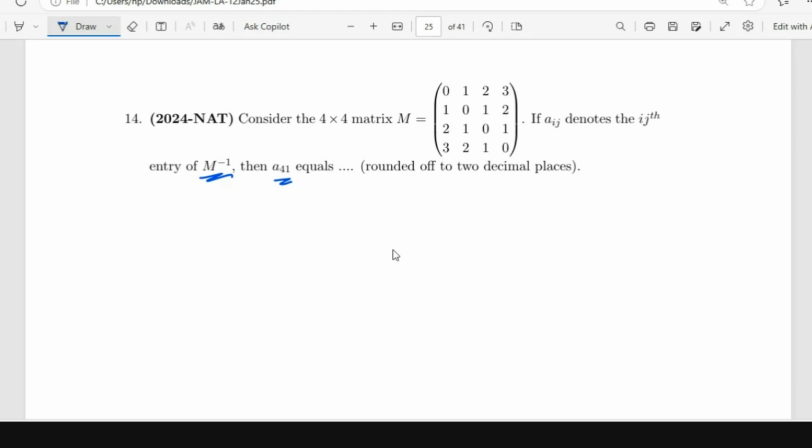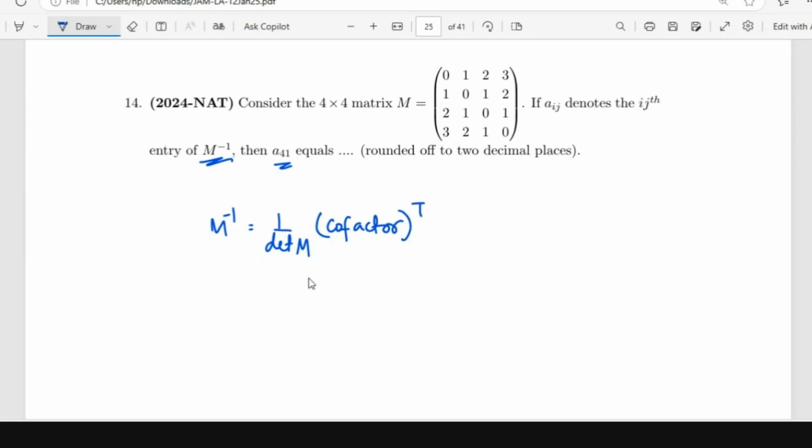Ma'am, please repeat. M inverse is what? 1 by determinant of M into adjoint of M, that is cofactor transpose. You take the cofactor matrix and take the transpose. So if you want the 4-1 entry of M inverse, that is going to be the cofactor of the 1-4 entry, right?